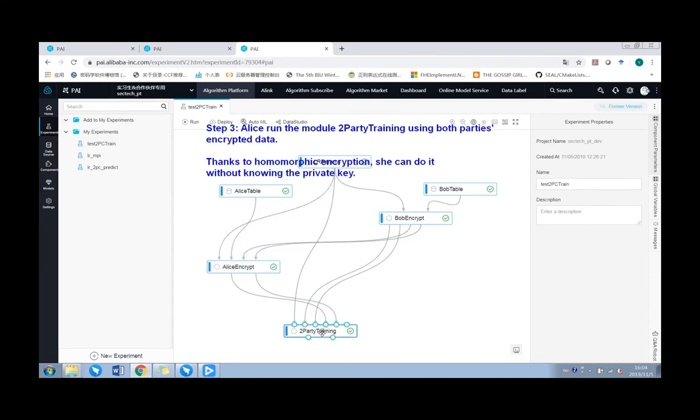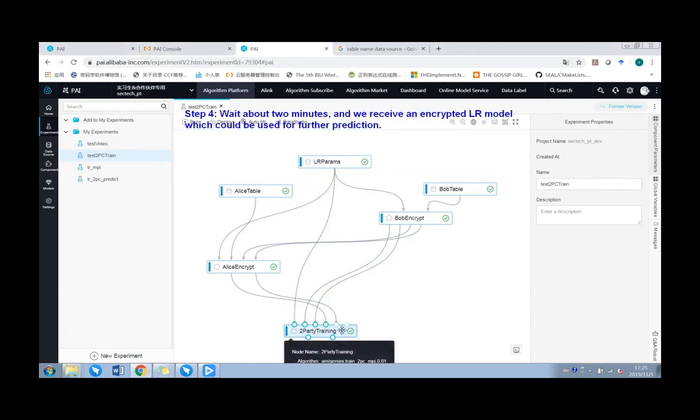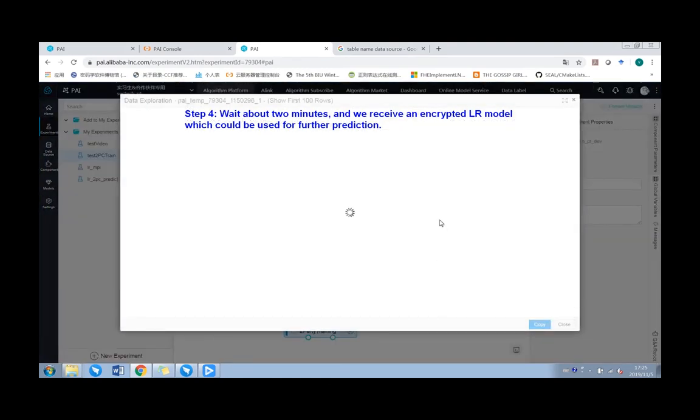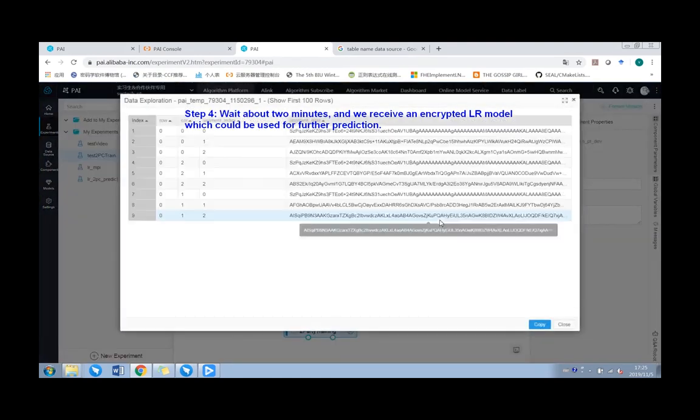Step 3. Alice runs the module two-party training using both parties' encrypted data. Thanks to homomorphic encryption, she can do it without knowing the private key. Step 4. Wait about 2 minutes, and we receive an encrypted logistic regression model which could be used for further prediction.